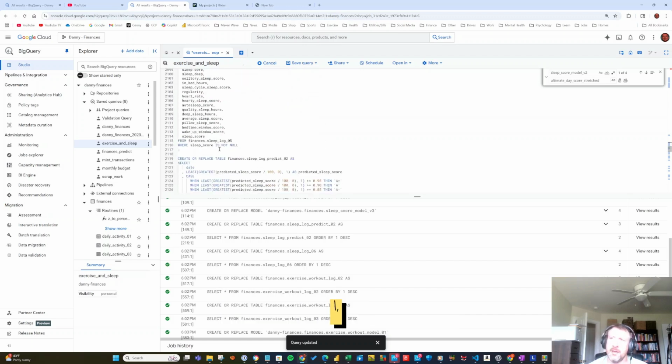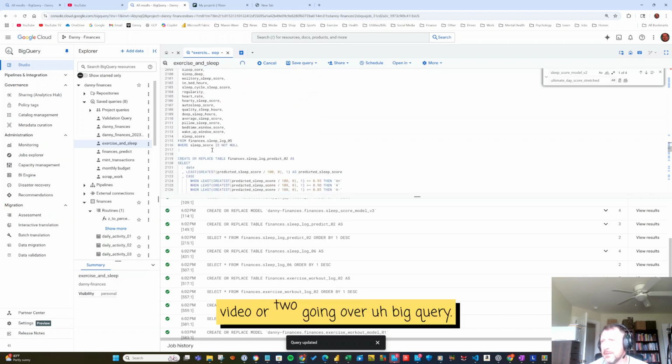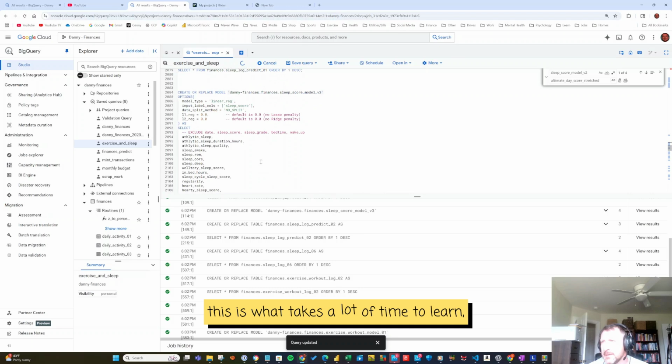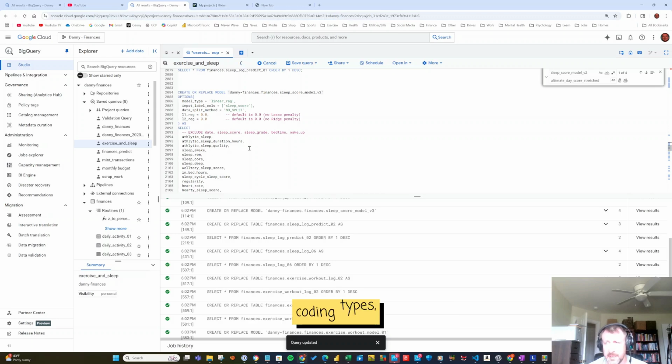So yeah, I do want to spend a video or two going over BigQuery. I mean, this really is the hard work. This is what takes a lot of time to learn. This is like the coding aspect of BI. There's many different coding types. There's a lot of Python coders.